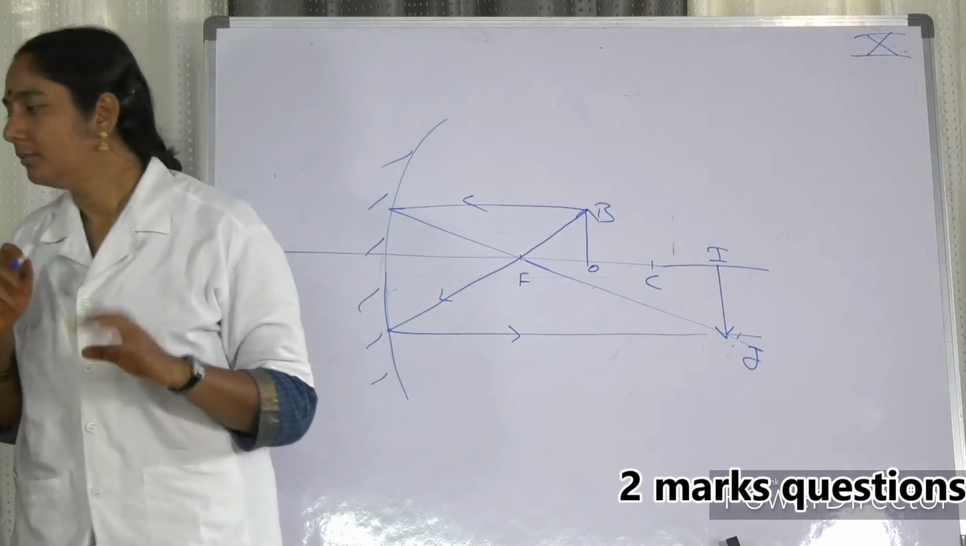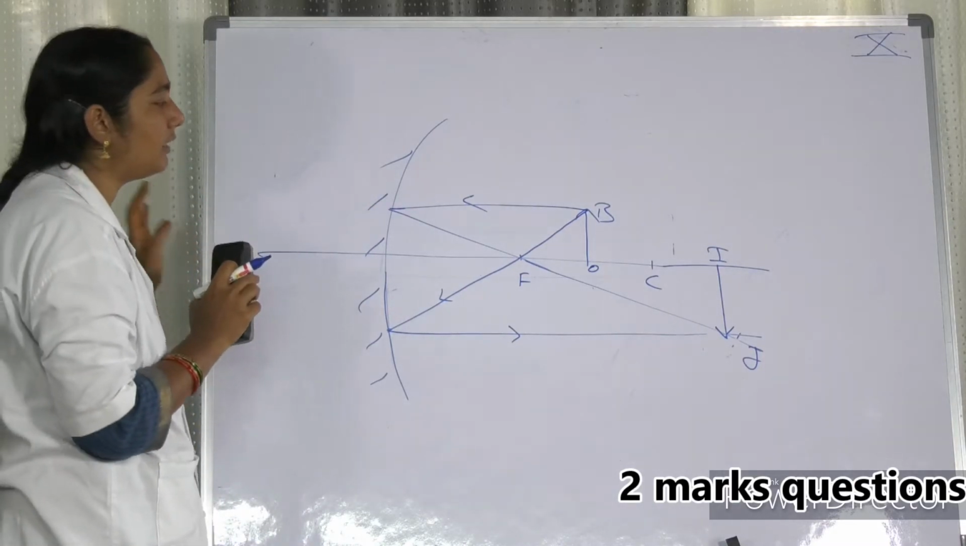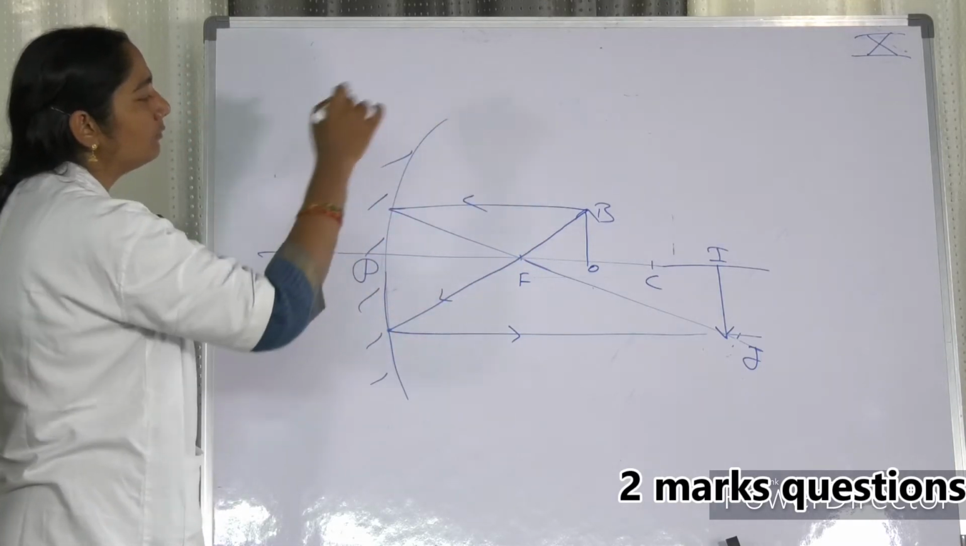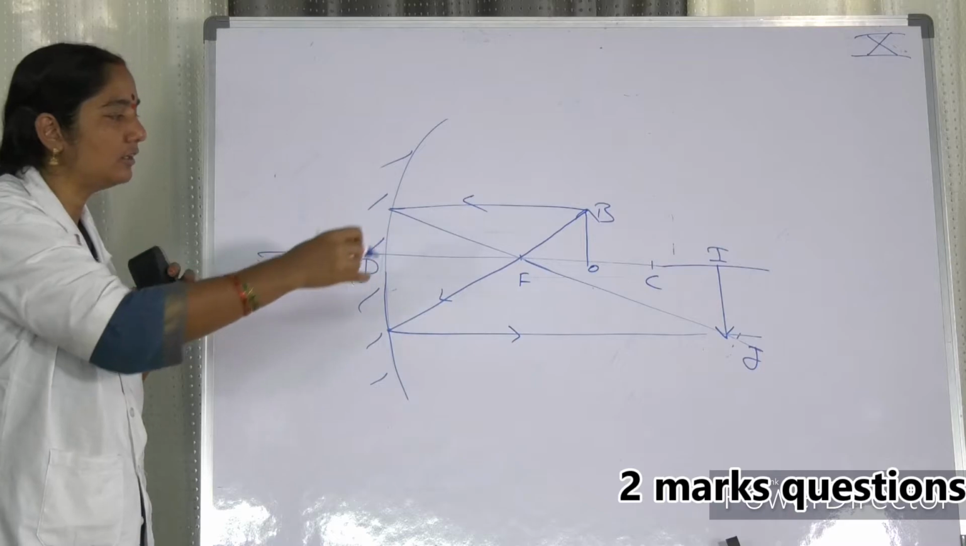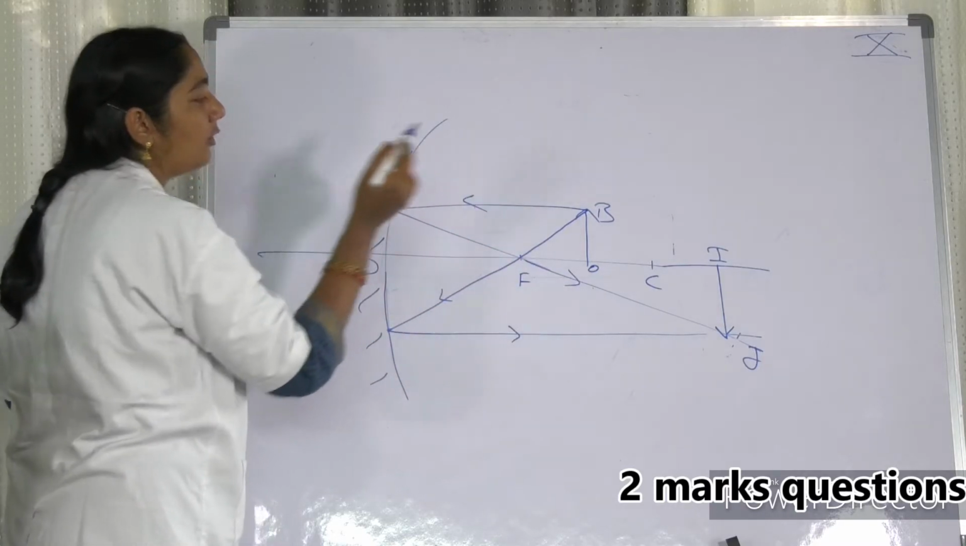Please draw the diagrams, my dear friends. Please draw the diagram in every case. And in every case, write what is P, what is F, what is C, what is object, what is image. When you are drawing, don't simply draw the line. Please give the arrow marker.